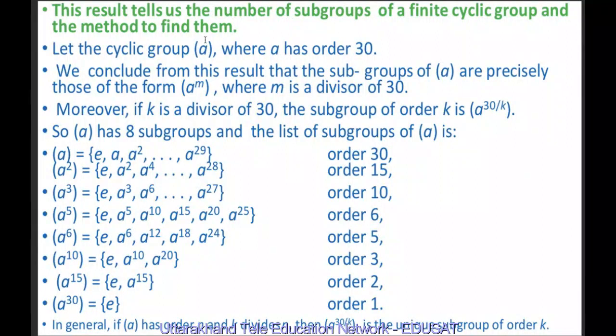So we conclude from this result, which we proved just now, that subgroups of ⟨A⟩ are precisely those of the form A raised to power m, where m is a divisor of 30. And we know that the divisors of 30 are 1, 2, 3, 5, 6, 10, 15 and 30. It means the cyclic group generated by A has 8 subgroups if the order of A is 30.